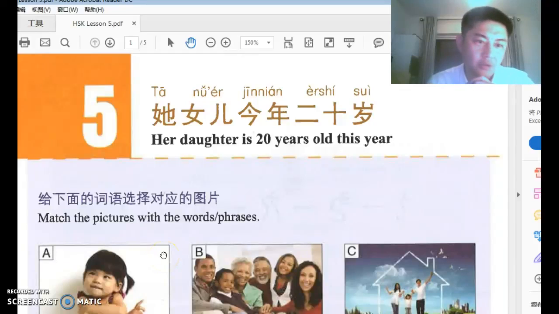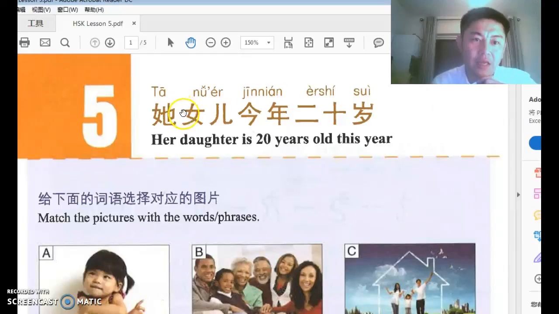Okay, now let's take a look at 第五课, right? 第五 the fifth, 课 is the lesson, so 第五课 the fifth lesson. The title of the lesson is 他女儿今年20岁. A lot of grammar in the title.